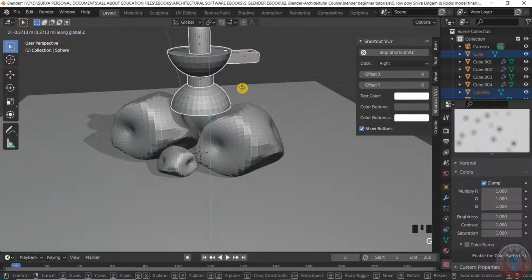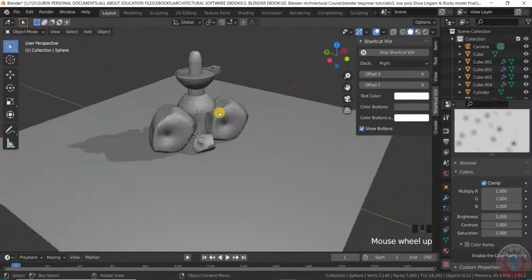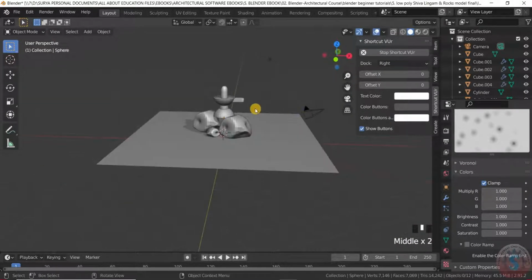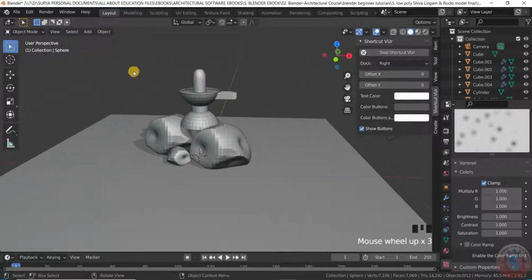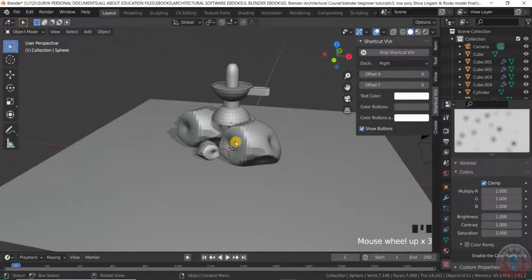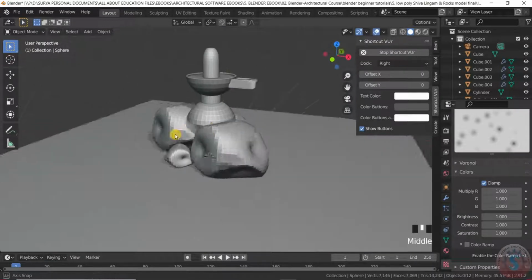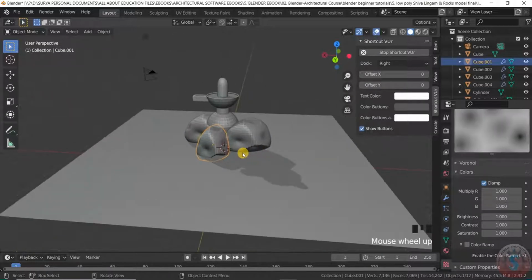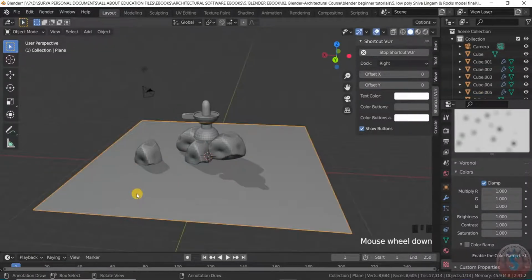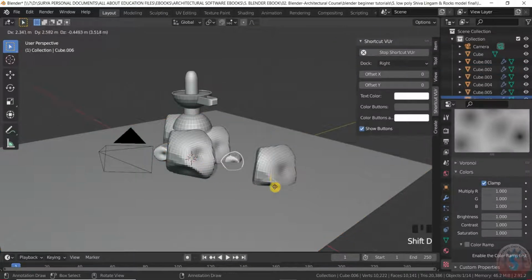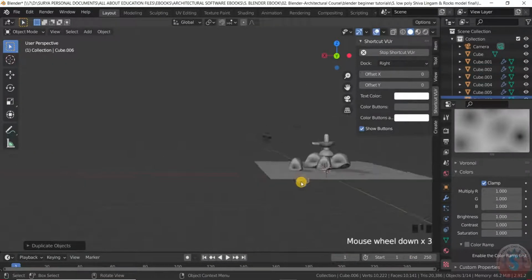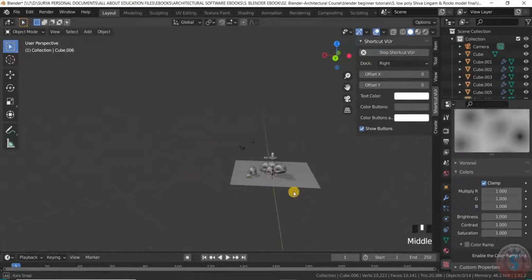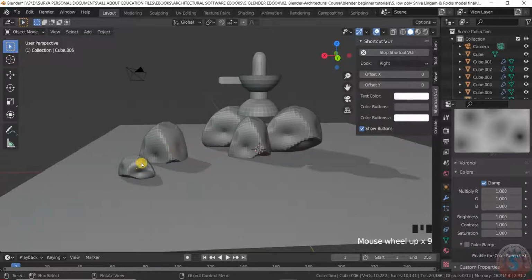On the G and Z key, I want to displace this here on some of the top, like this. You can also increase the rocks here. For example, I'm pressing Shift D. I want to place the rock here. And Shift D, I want to place the small rock here, and the G key, like this. You can create the rocks.